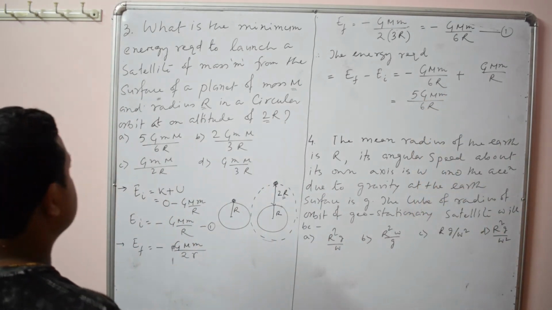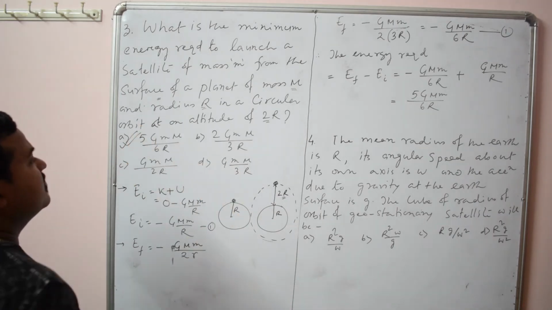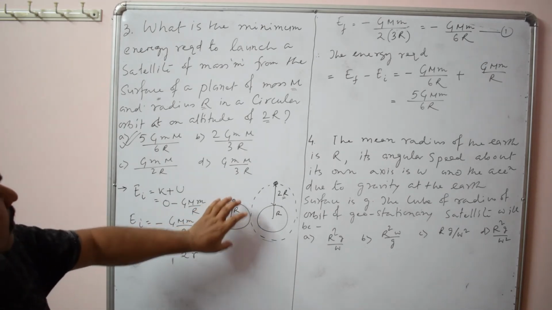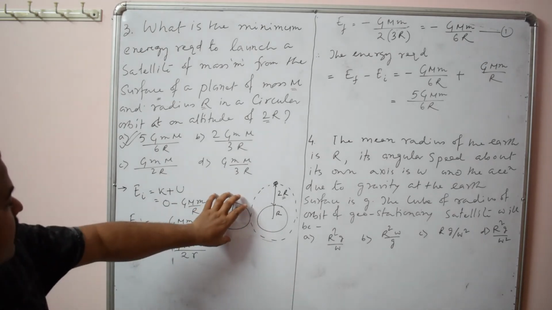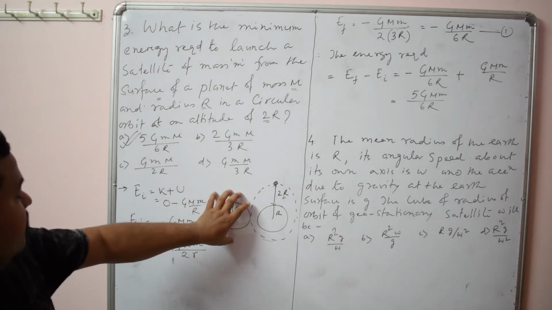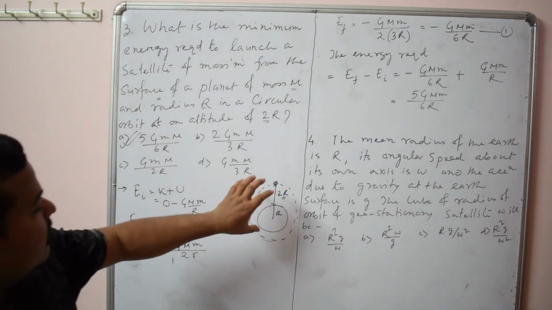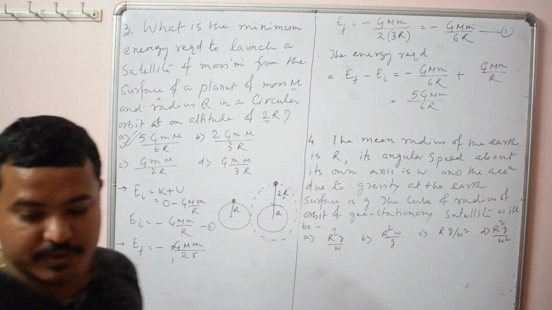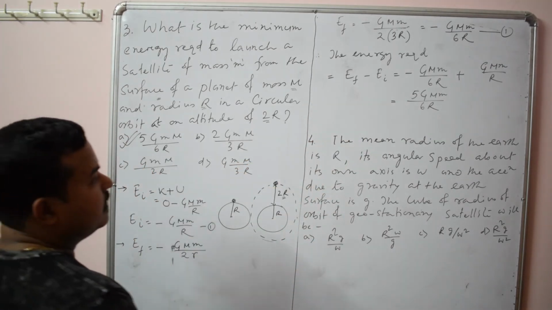So it is option 1. It is a very simple question. You have the initial energy at this point, the final energy at this point, then you take the difference, and that is the energy required. Okay, now move to the next question.